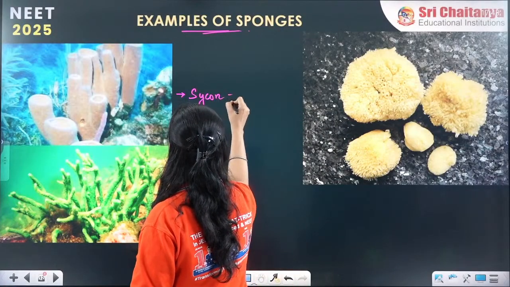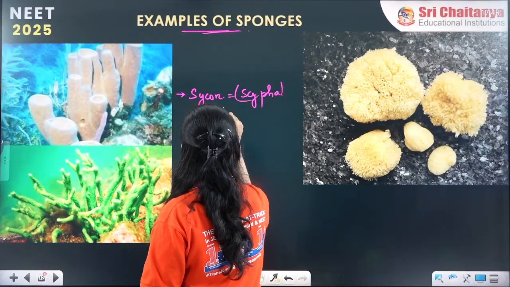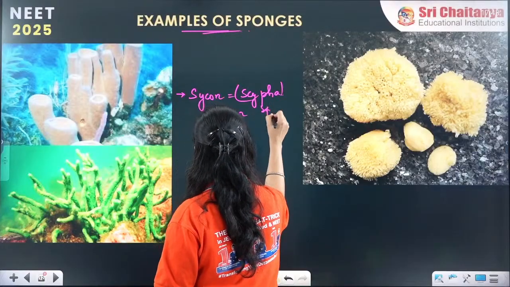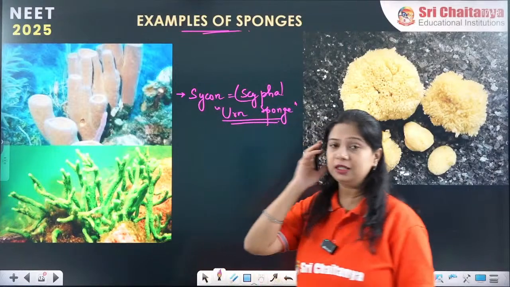Scypha, commonly called Sycon, also called urn sponge. These organisms we have seen earlier also.